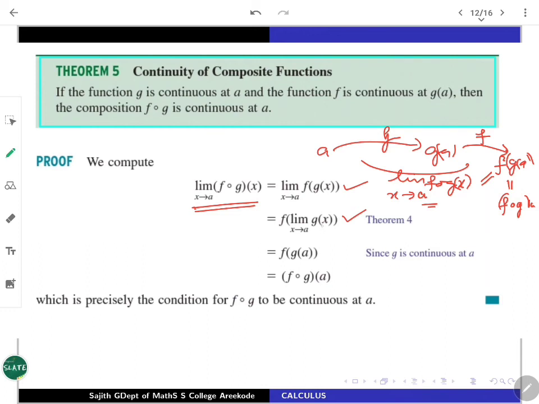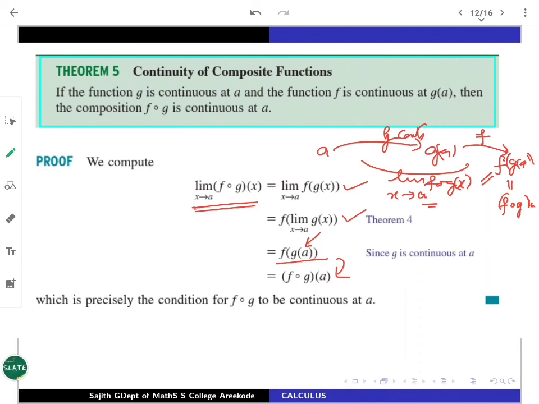But the limit of g of x as x is nearing a must be g of a, because g is continuous. So both continuities you have to use. To take the limit inside, f is continuous. For the next step, the evaluation g of a, g must be continuous. Then this is just formally writing f of g of a, which is nothing other than f∘g at a. This is the formal proof. So the composite of two continuous functions is again going to be continuous.